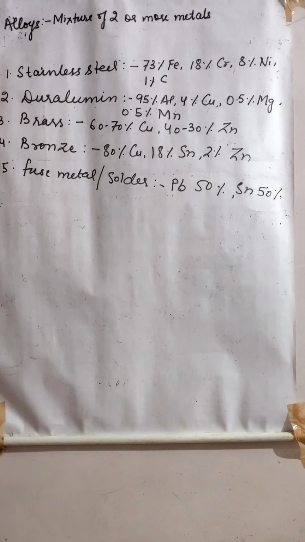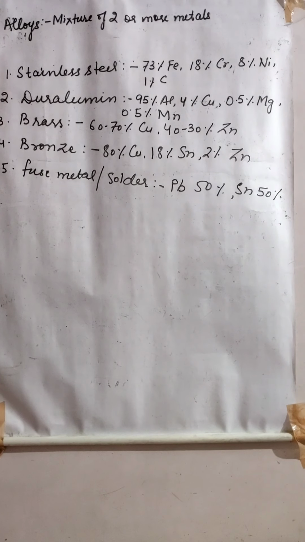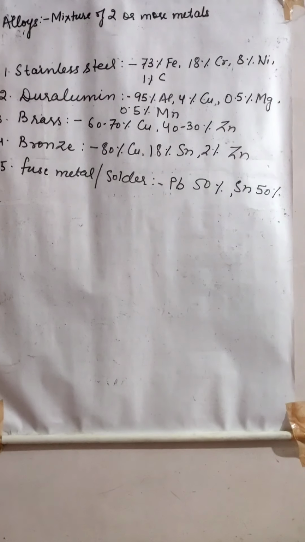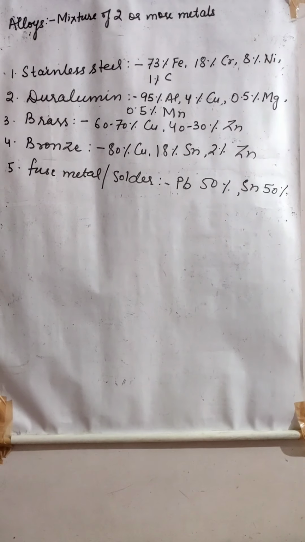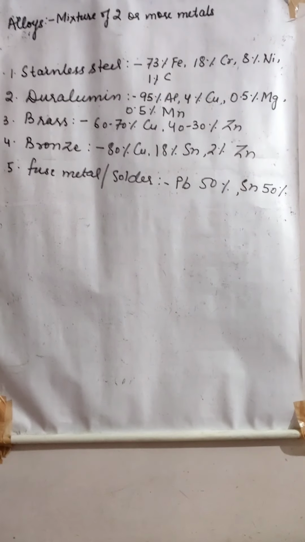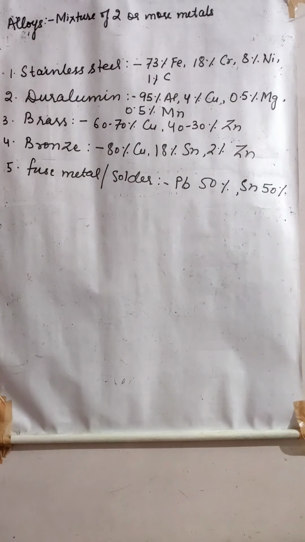Like amalgam. Amalgam is there. What is amalgam? The word amalgam refers to mercury, right? If with mercury we are adding sodium, it is sodium amalgam. If we are adding gold, gold amalgam. If we are adding silver, silver amalgam. So amalgam is an alloy of mercury.